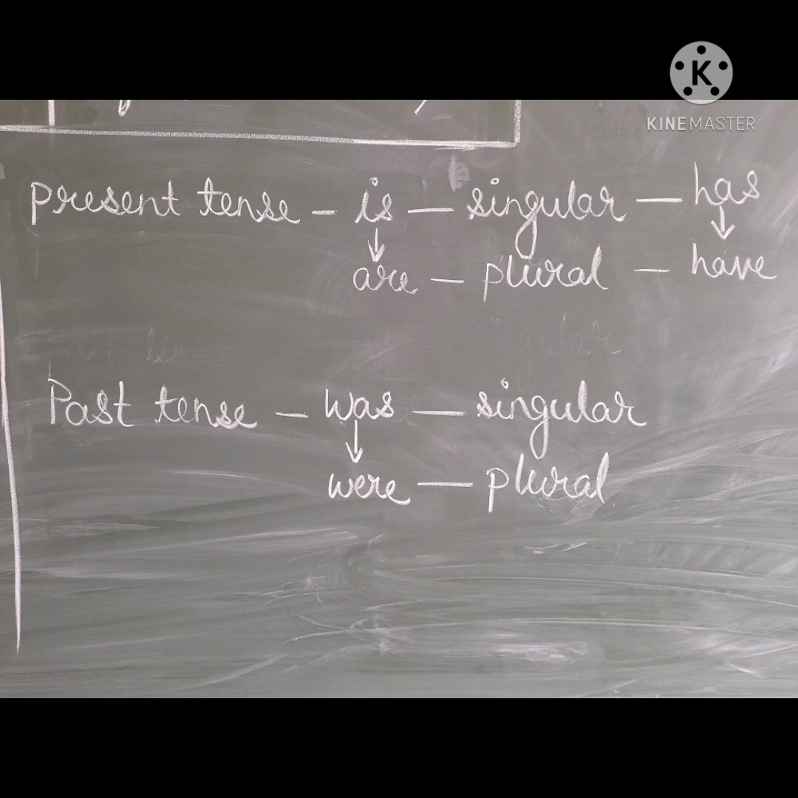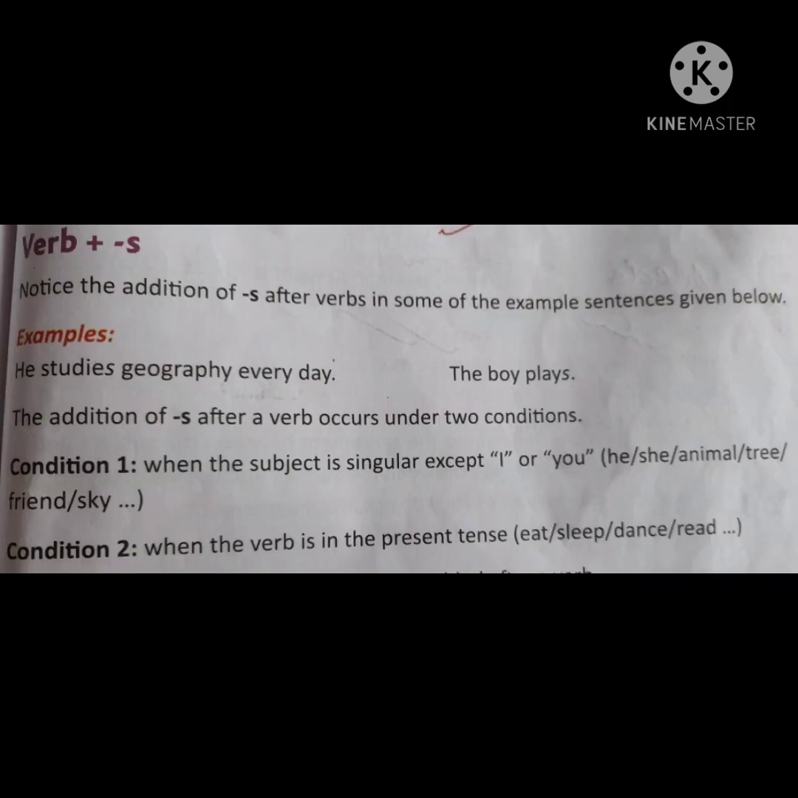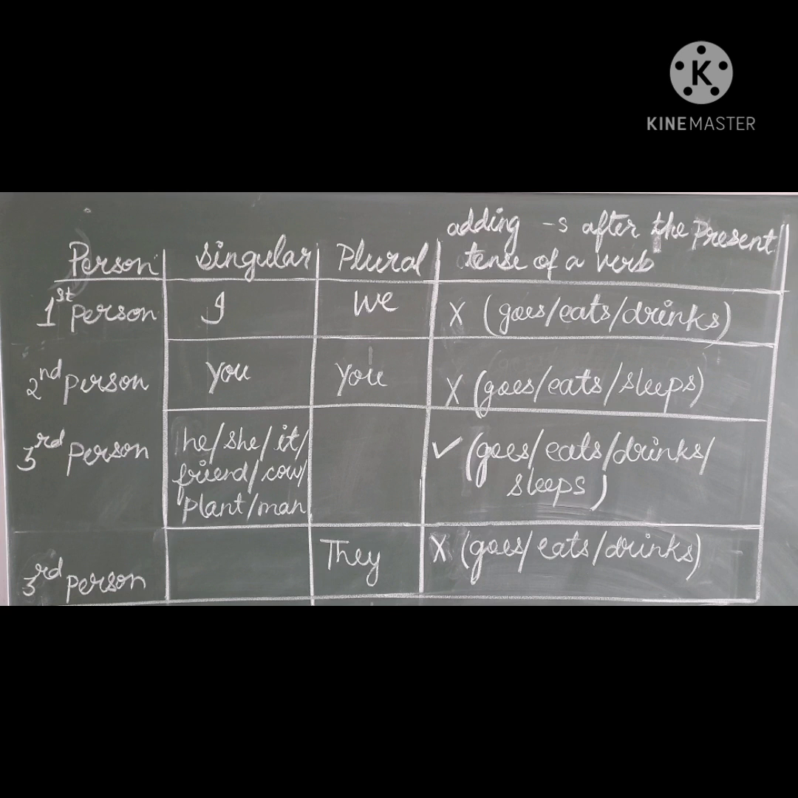Now children, we will see the addition of s after verbs. The addition of s after a verb occurs under two conditions. Condition 1, when the subject is singular except I or you: he, she, animal, tree, friend, sky, anything. Then condition number 2, when the verb is in the present tense, then we can use s with the verb, like eat, we can write eats, sleep, sleeps, dance, dances, read, reads. Children, here is a table. Just go through it. I hope you'll understand.